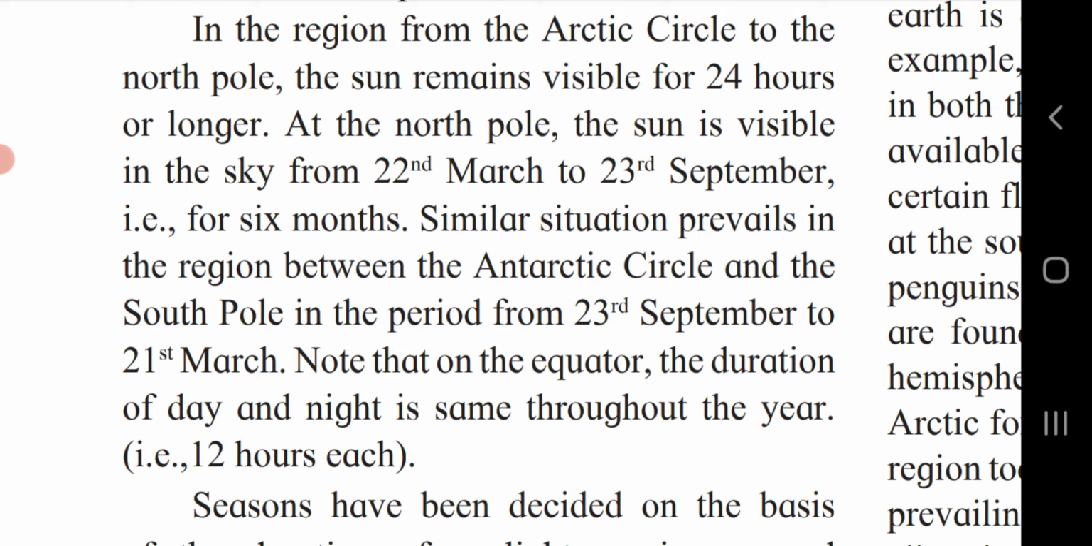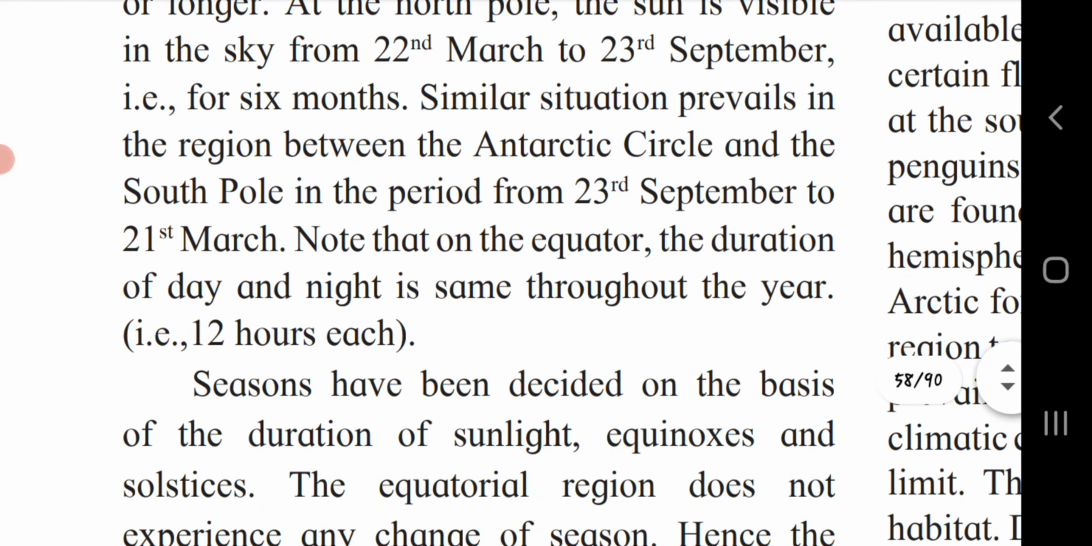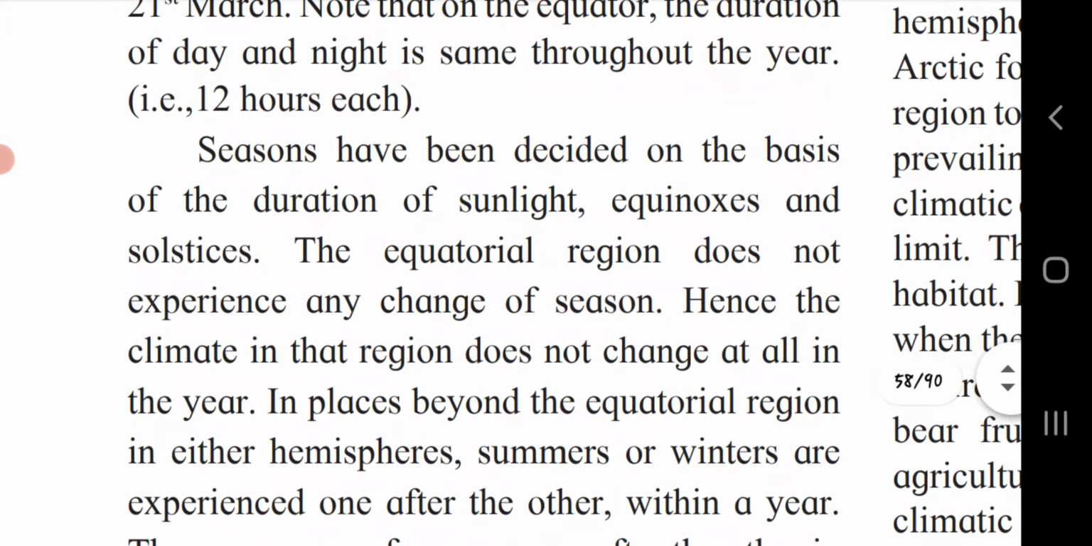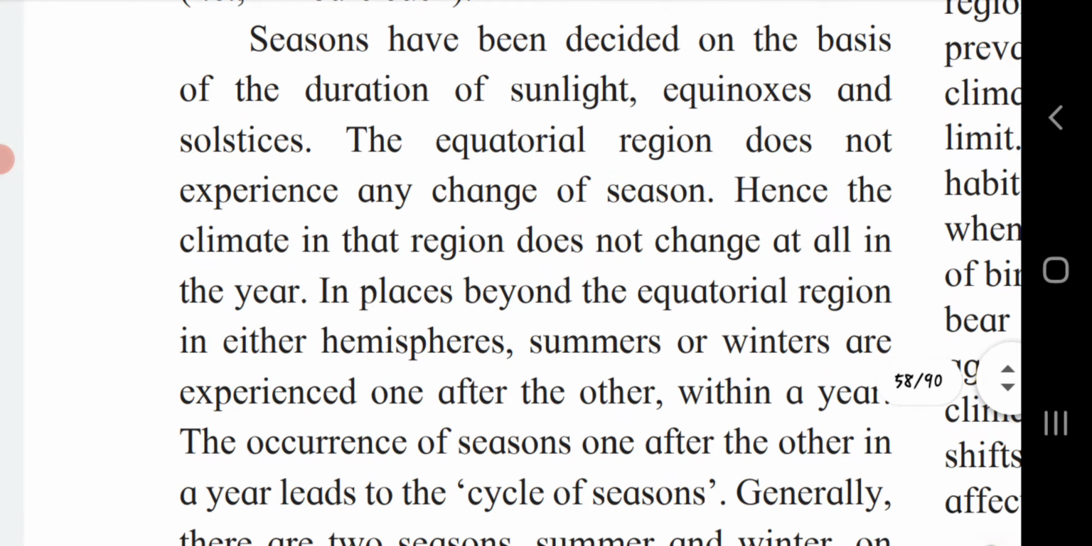Next, note that on the equator, the duration of day and night is the same throughout the year, that is 12 hours each. At the equator, it is 12 hours of night and 12 hours of day. Seasons are decided on the basis of the duration of sunlight, equinox and solstice. The equatorial region does not experience any change of season. Hence, the climate in that region does not change at all in the year.